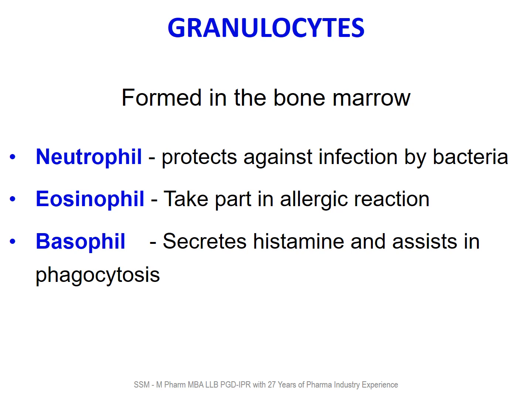Granulocytes are formed in bone marrow. Neutrophils protect against infection by bacteria. Eosinophils take part in allergic reactions. Basophils secrete histamine, which is associated with allergy, itching, and inflammation, and assist in phagocytosis.